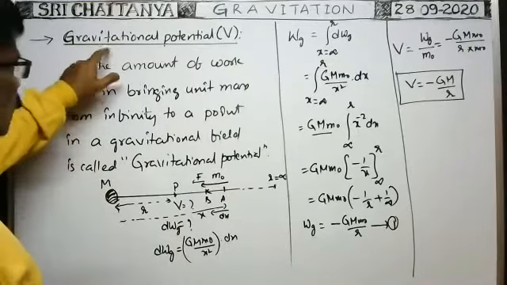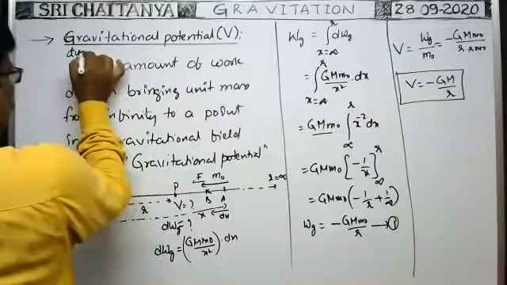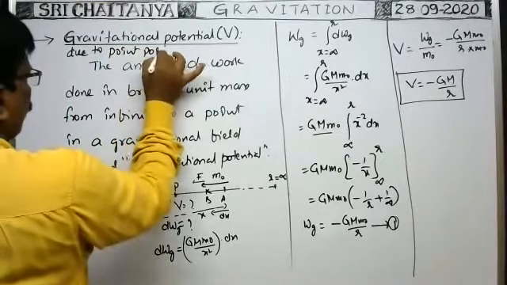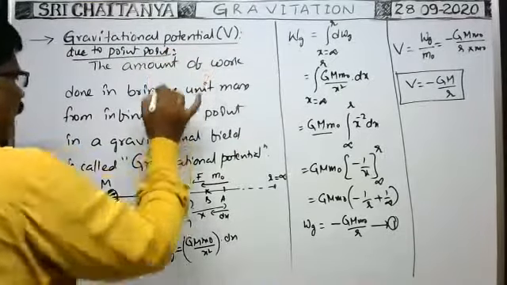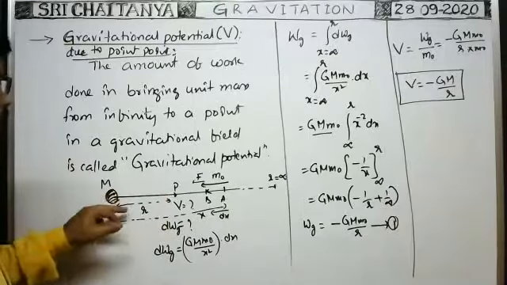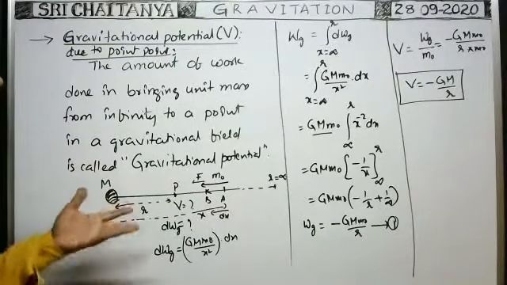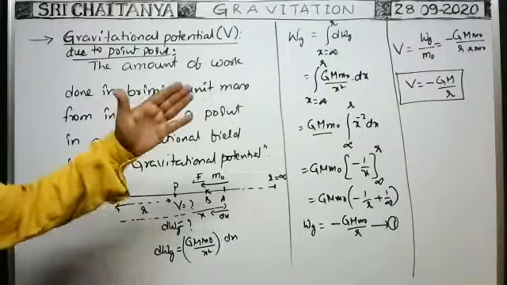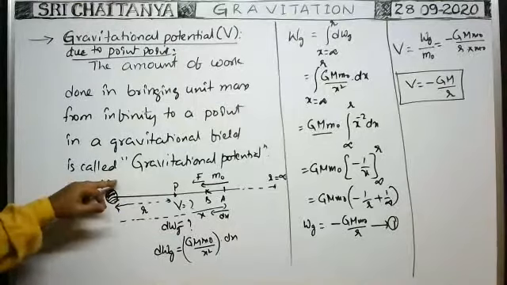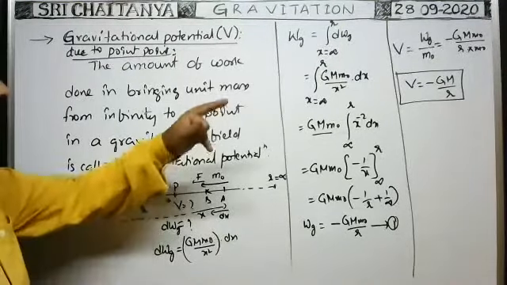So we can write gravitational potential due to a point mass. That means the dimensions of this body are negligible compared with the distance of this point from this body, so the dimensions can be ignored. In such a case, the formula for gravitational potential is this one. Even if the size of the body is very large, suppose you want to find the gravitational potential outside the body, in such a case also we can use the same formula.